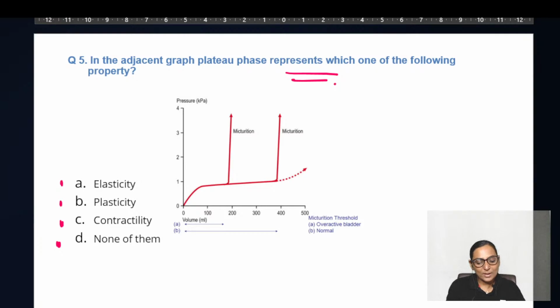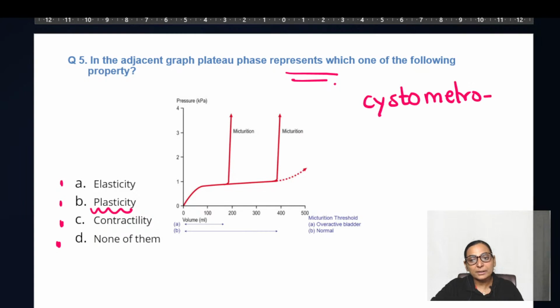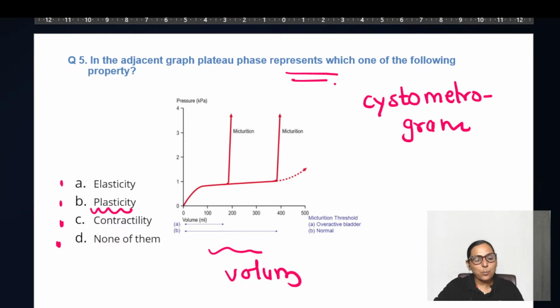Very good. Renu has given the first correct answer. Good, Renu. So this is showing a feature of plasticity. Now, what is this? This is a cystometrogram, where on the x-axis you take volume and on the y-axis you take pressure.